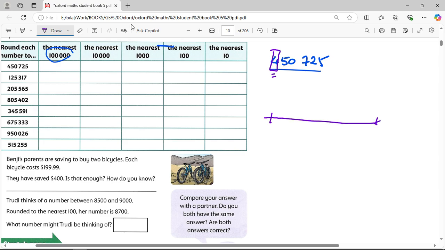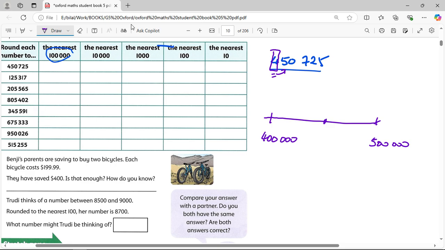It's in between the 400,000 and the 500,000. And directly you can know from here. So the number after the 400, oh, it's 50,000. Now I'm going to find in between this. Okay, the 50,000. Oh, it's in the middle.